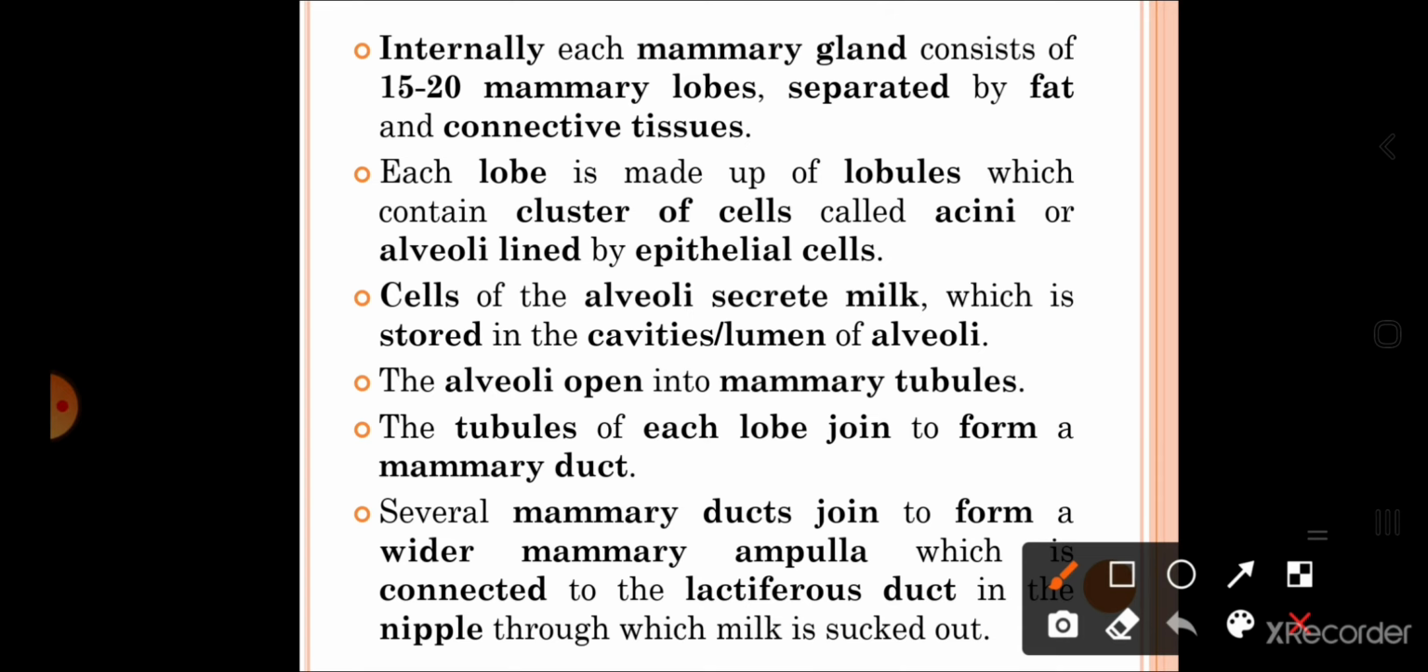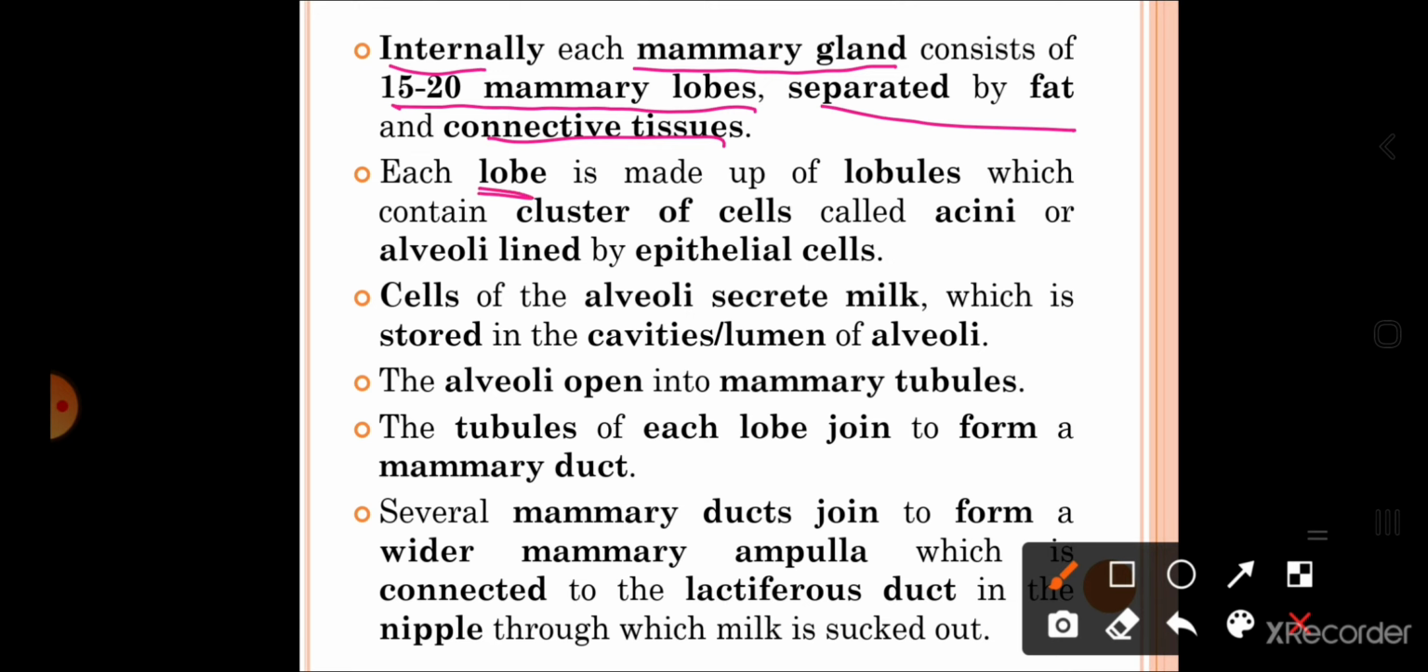Internally, now what is the internal composition or internal structure of the mammary gland? Internally, each mammary gland consists of 15 to 20 mammary lobes separated by the fat and connective tissue. So, what is each mammary gland made up of? 15 to 20 mammary lobes, and these lobes are separated by the fat layer and the connective tissue.